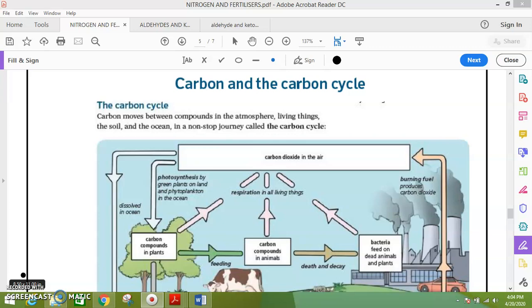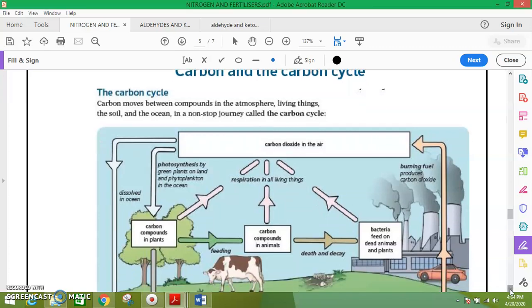We have another lesson today: carbon and the carbon cycle. The carbon cycle moves carbon compounds between the atmosphere, living things, the soil and the oceans. It is a non-stop journey that is called the carbon cycle. Look at this figure.